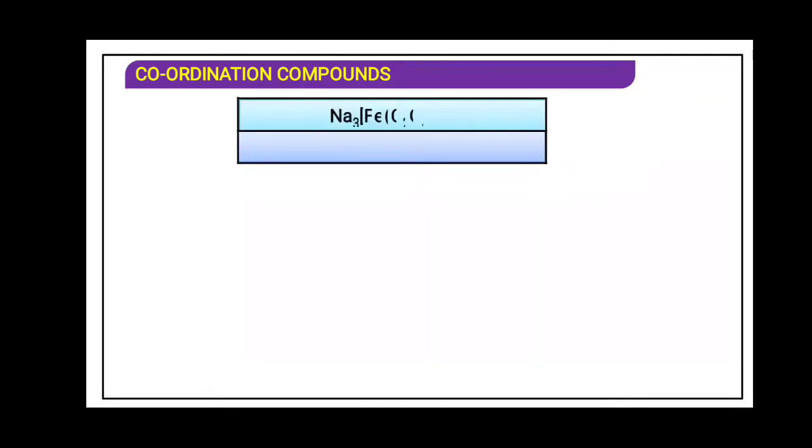Next example, Na3[Fe(C2O4)3]. Now over here this C2O4 is a multidentate ligand. That means in one ligand there is more than one donor atom, and all donor atoms are attached to the central metal.